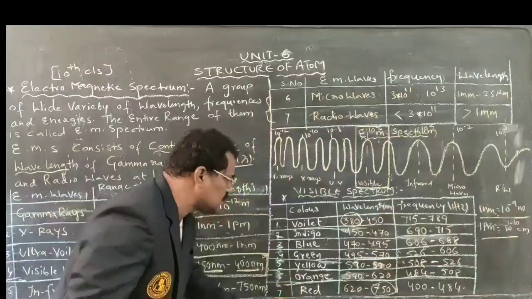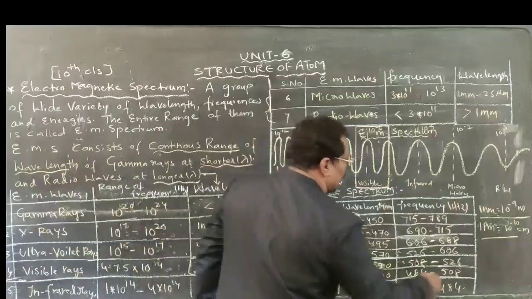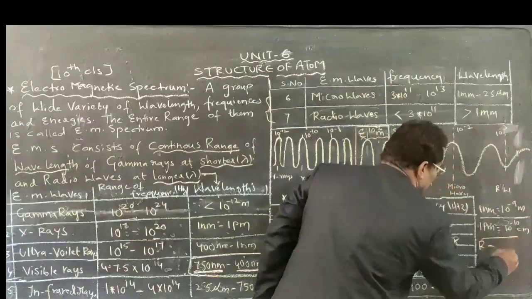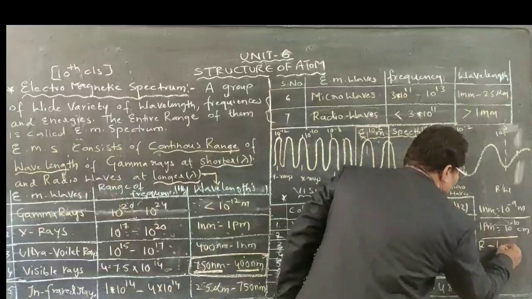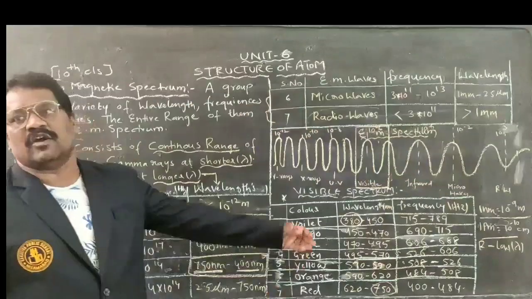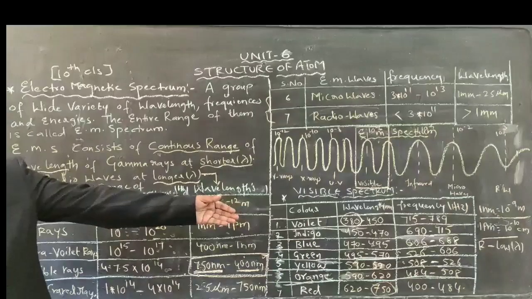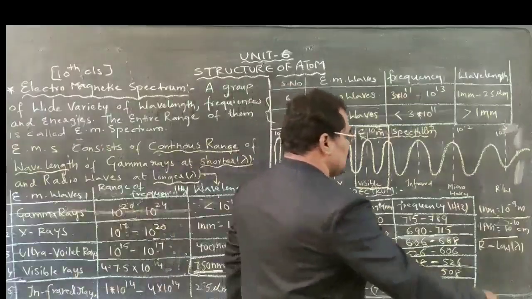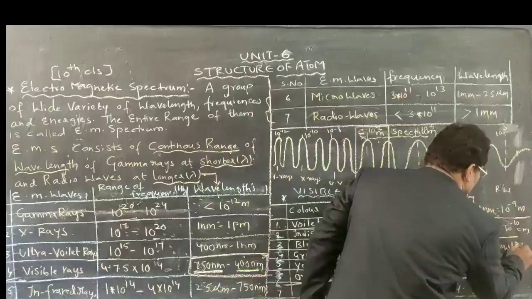If you see all these colors, we have the red color at the bottom. Red color will have what? The longer wavelength, which we can call the longest wavelength. Lower energy exists for it.